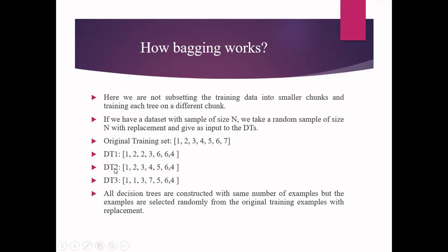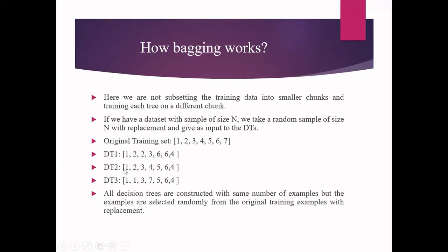And for the second decision tree, again, from the same 7 inputs, I am going to select 7 inputs randomly by replacement technique. What is the replacement technique here? You take one sample and again put the same sample back into the sample space. The second time, it may happen that you will select the same sample which has already been selected. That is the advantage of the replacement technique. If you go for without replacement, it is not going to work. It should be random sampling with replacement.